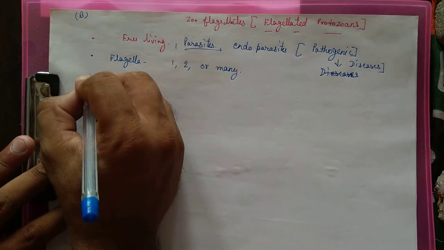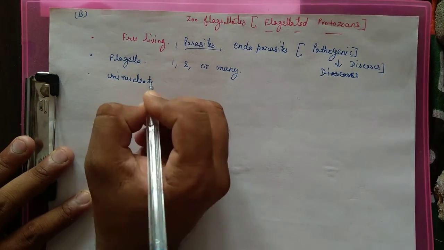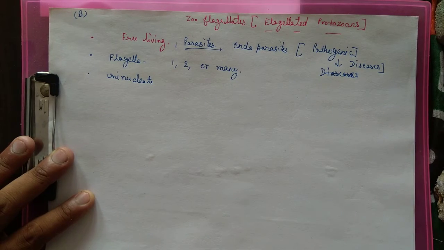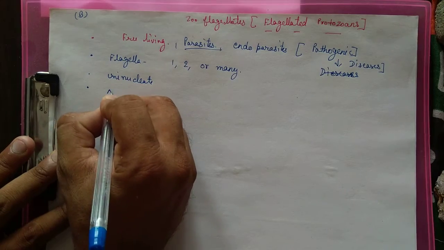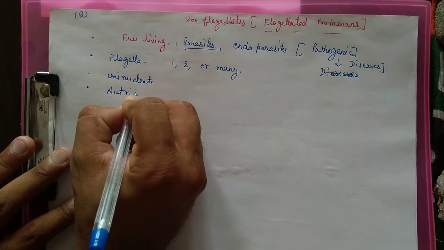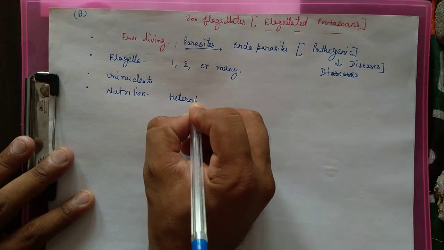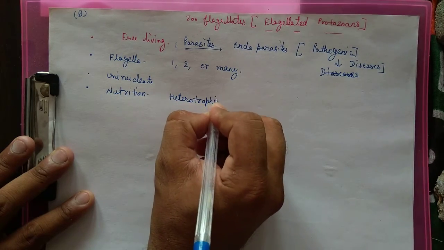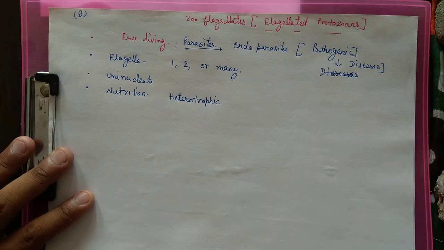They are generally uninucleate. The number of nucleus is 1. Nutrition is heterotrophic. Heterotrophic में वो may be parasitic, may be holozoic.